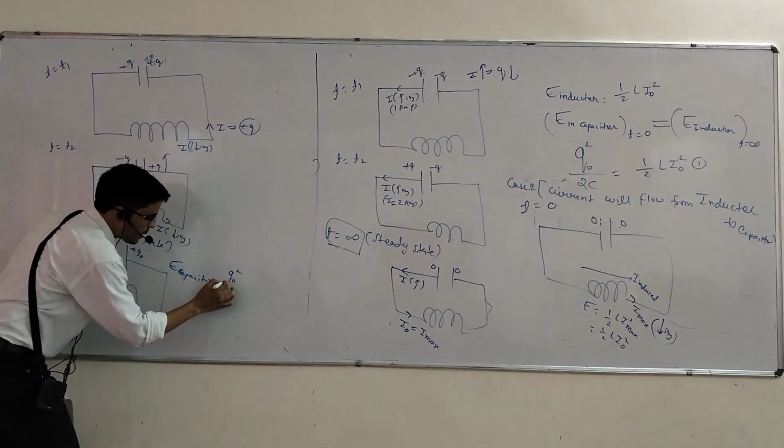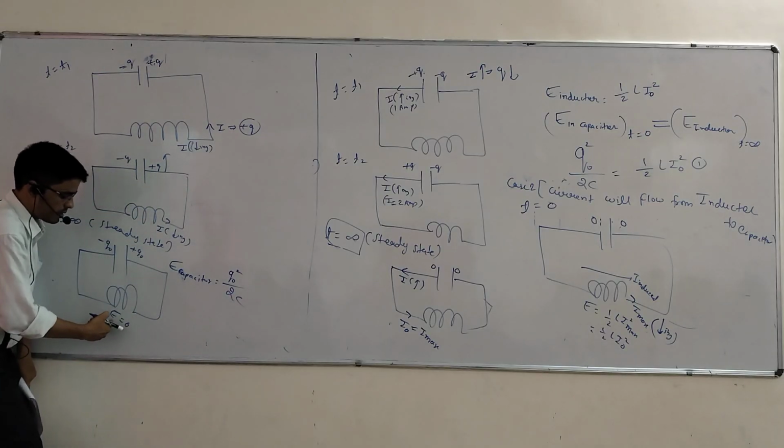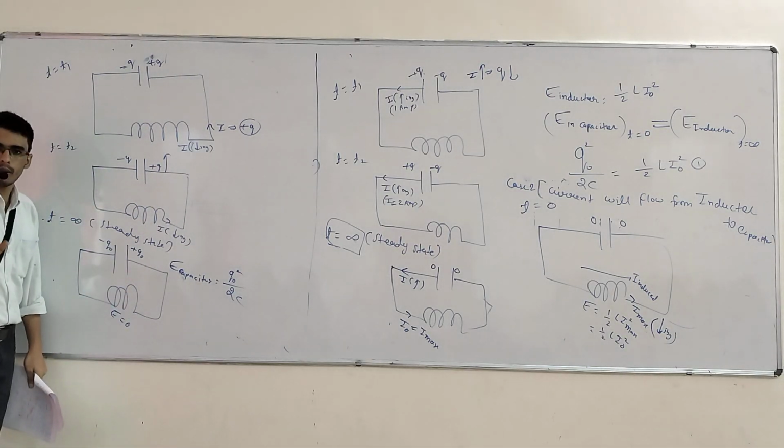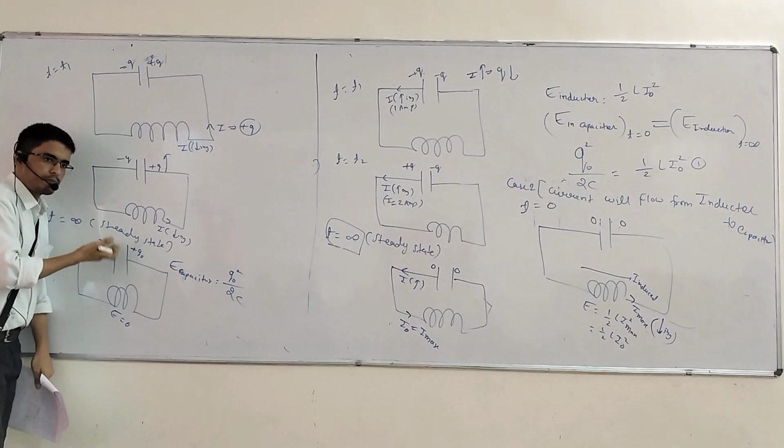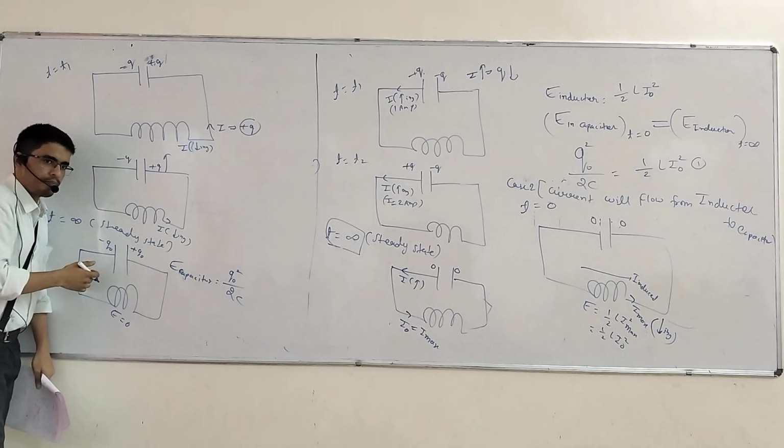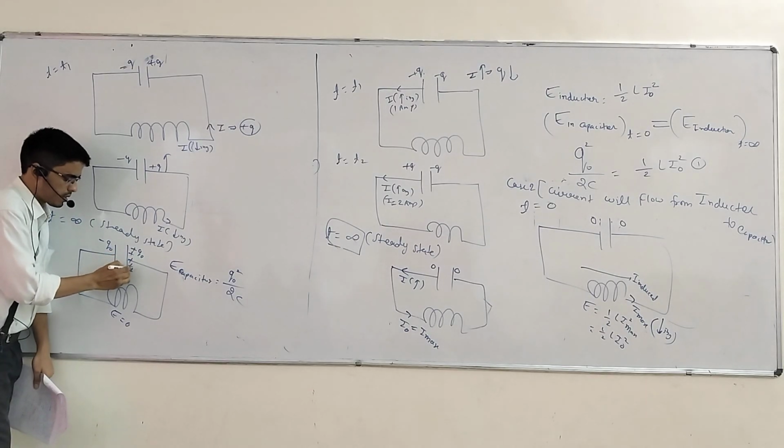Q naught square by 2C. Here, what is energy? Zero. Got my point? You tell, where is the positive charge, right side or left side? Right side. Here is the positive charge, correct?